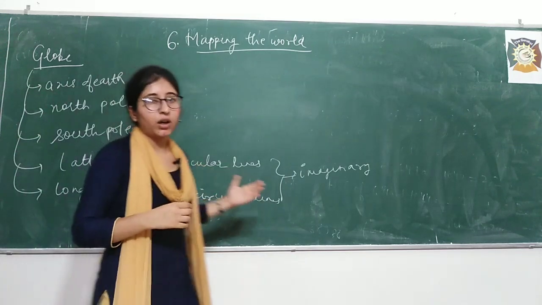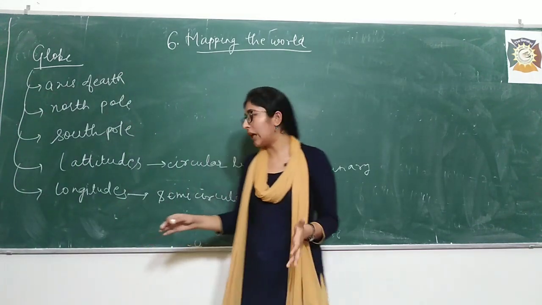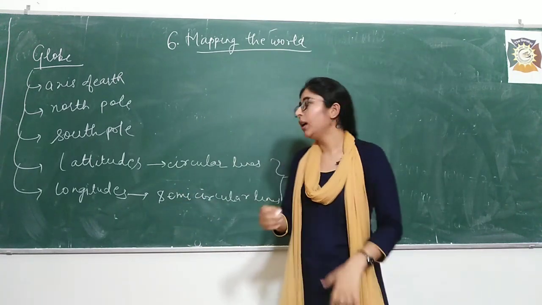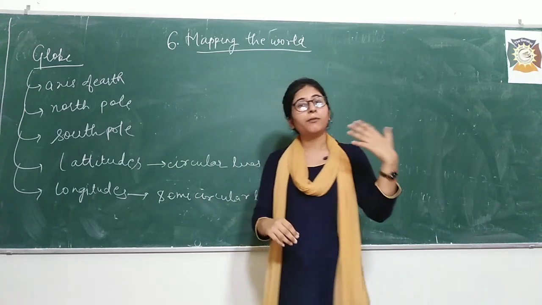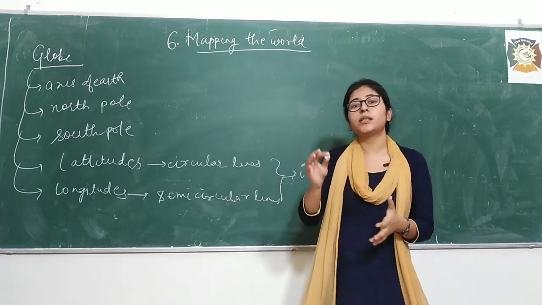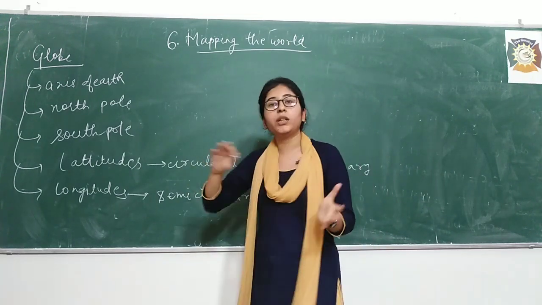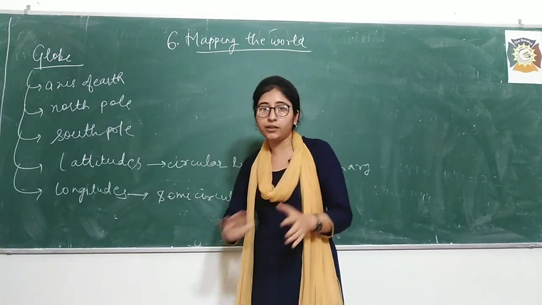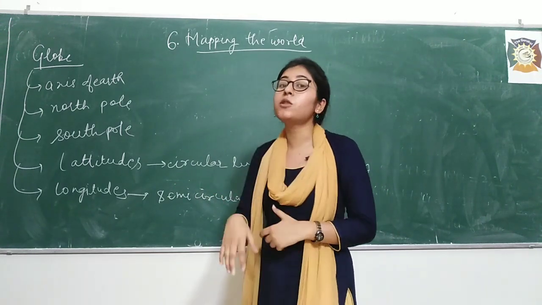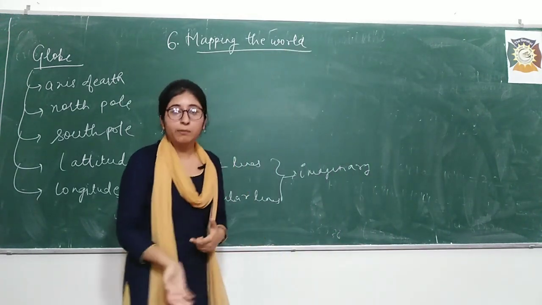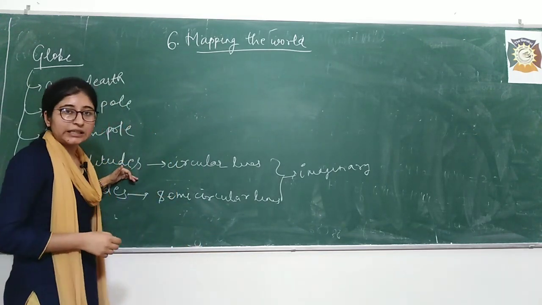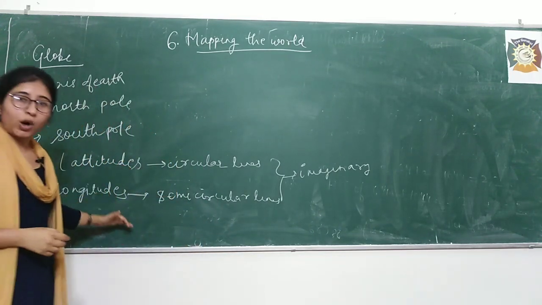You will see in further classes how it is easier. If I want to locate Delhi, capital of India, I will just say that it is at 23 degree latitude north. Like this, it becomes more convenient to locate places and countries. That's why we have created these lines, latitudes and longitudes.